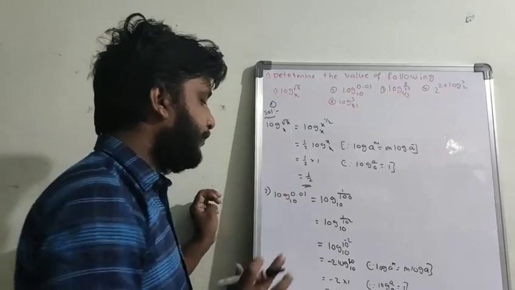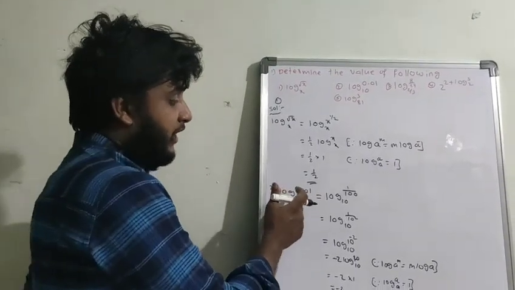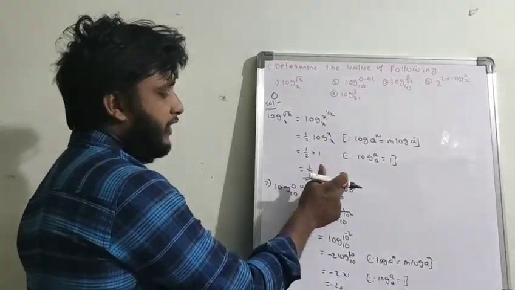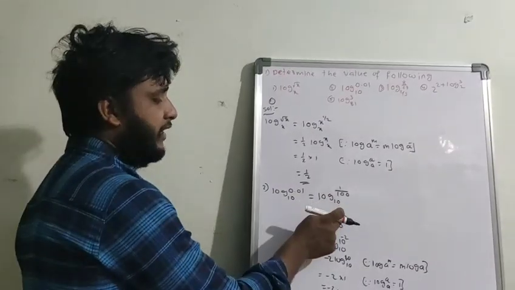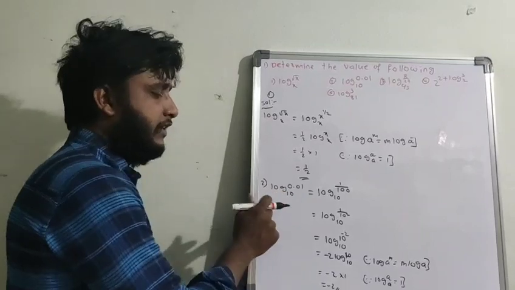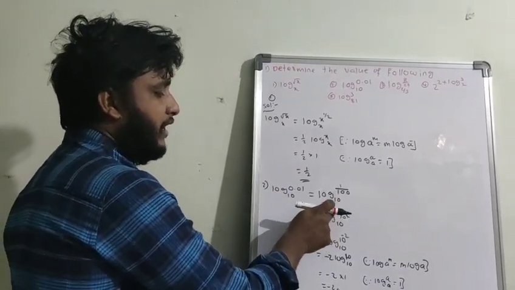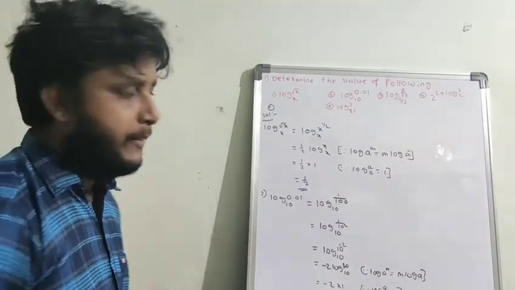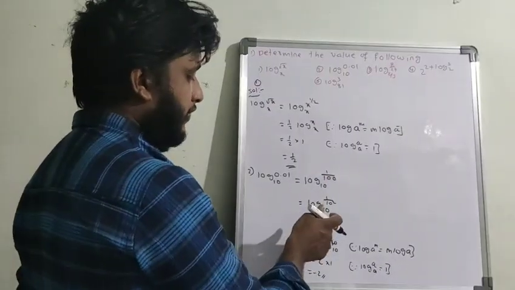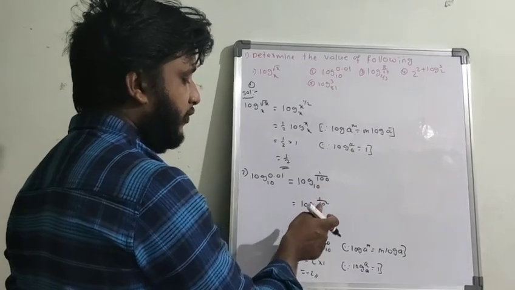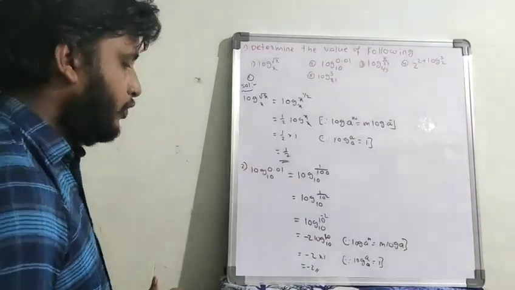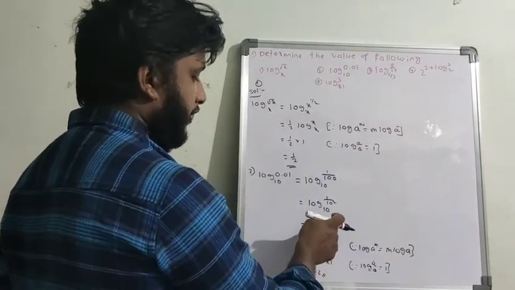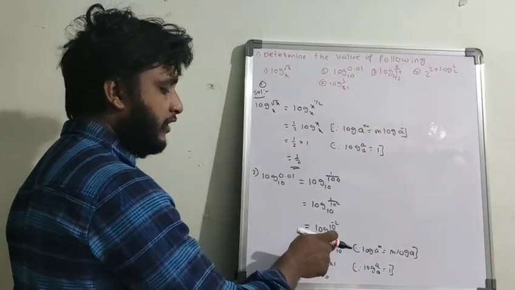Coming to 0.01. Actually here some calculation is there. 0.01, if you convert it, becomes 1 by 100. 1 by 100 you can write as 1 by 10 square. Why? Because the base is 10. So I'm trying to convert this value also into 10, so that I can apply the log a base a formula. So 1 by 10 square, if I send the 10 to the numerator, it becomes 10 power minus 2. So with the minus 2, again the same formula log a power m equals m into log a. It will come to the front: minus 2 log 10 base 10.